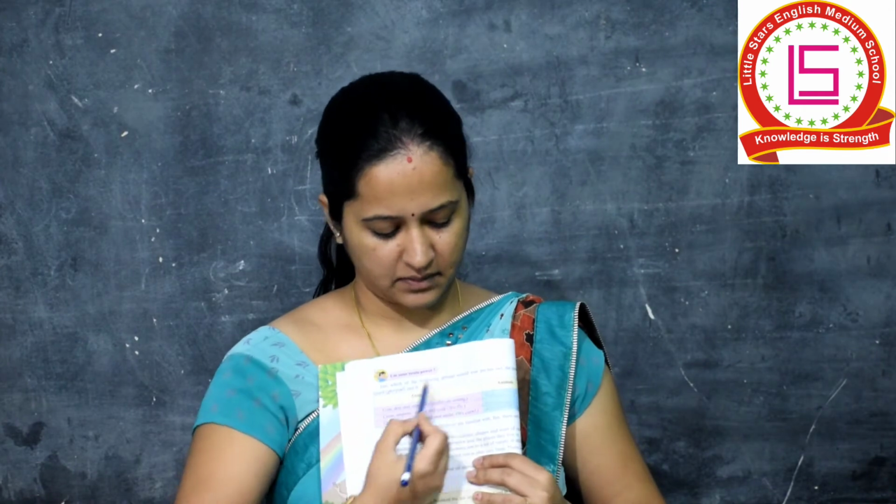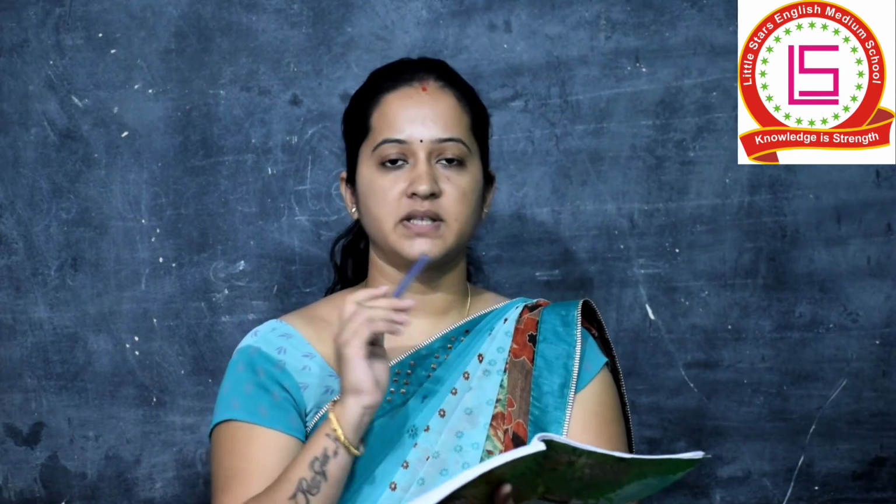Now we will start with page number 12. Students, on page number 12 you can see that there is a box-like structure given here, and here there are 3 groups given. What you have to do is, I am reading the first line: in which of the following groups would you put the owl, the monitor lizard, that is ghorpad, and the cat? These 3 animals, you have to put them in these groups.